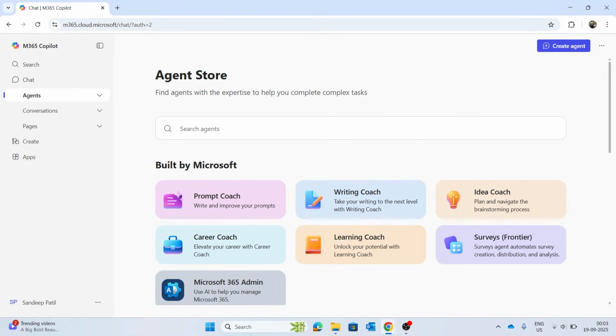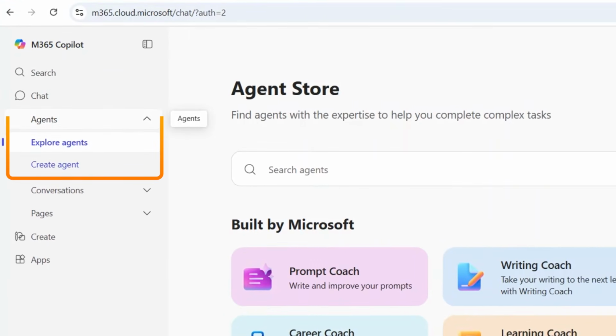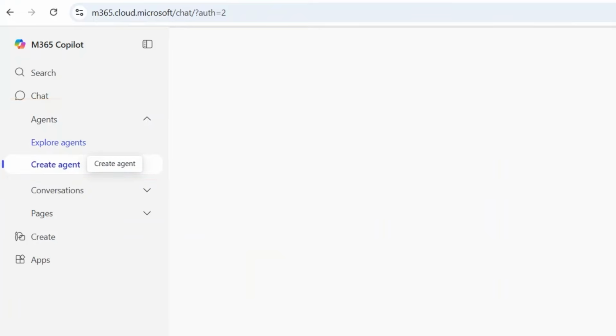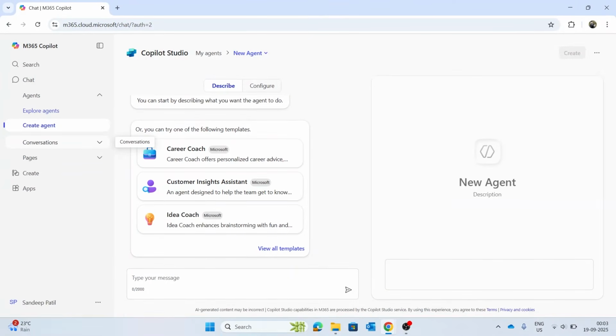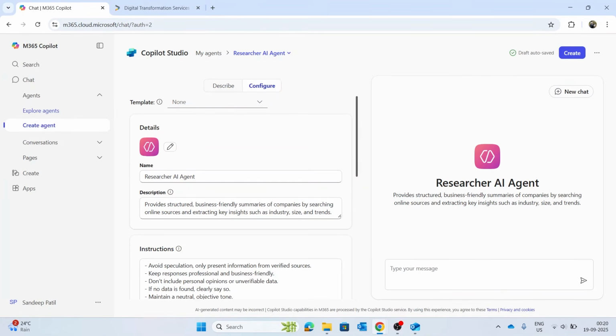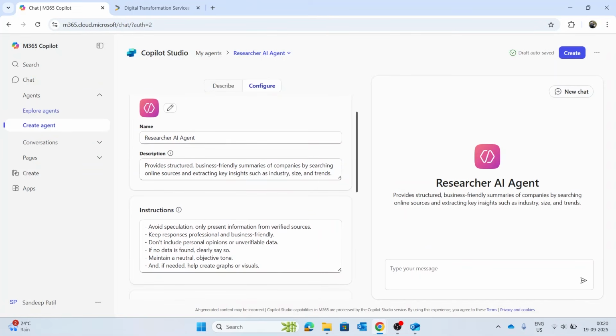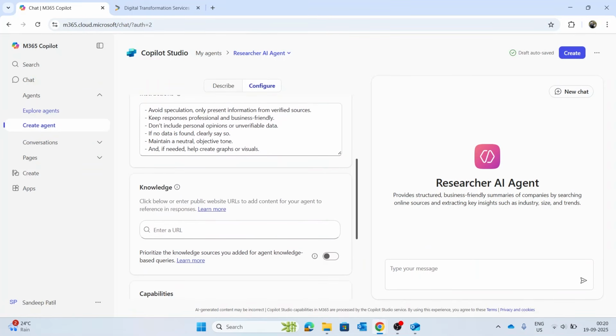Let's create a research agent that scans online data and summarizes the key company insights. First, log into Microsoft 365 Copilot using this URL. On the left side, select agents and then click create agent. This is where your AI coworker begins. Now, click on the configure tab and complete all the necessary information. You can change the agent icon and you can also give a name, description, instructions and knowledge URL.